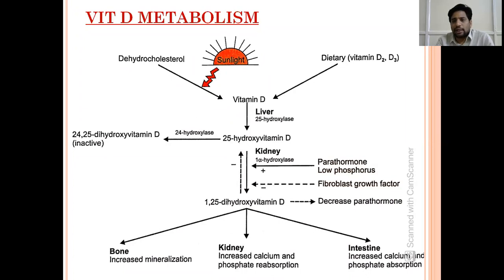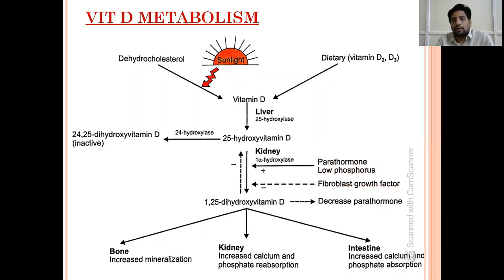And dietary also, there are two forms, D2 and D3. From diet also, the vitamin D can come either from skin or dietary. Whatever vitamin D we take goes to the liver. There, with the help of 25-hydroxylase enzyme, it is converted into 25-hydroxy vitamin D. This is the most prevalent form of vitamin D in the body. Generally, if you want to find out vitamin D deficiency, we measure 25-hydroxy vitamin D in the body.